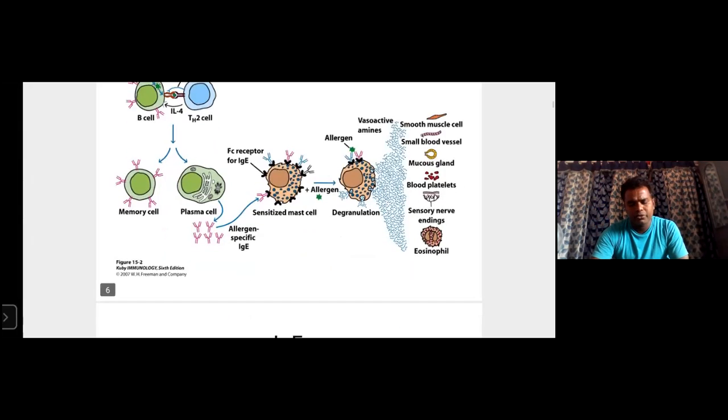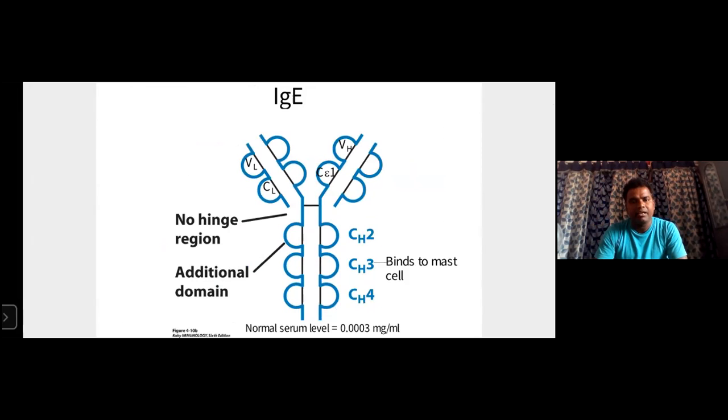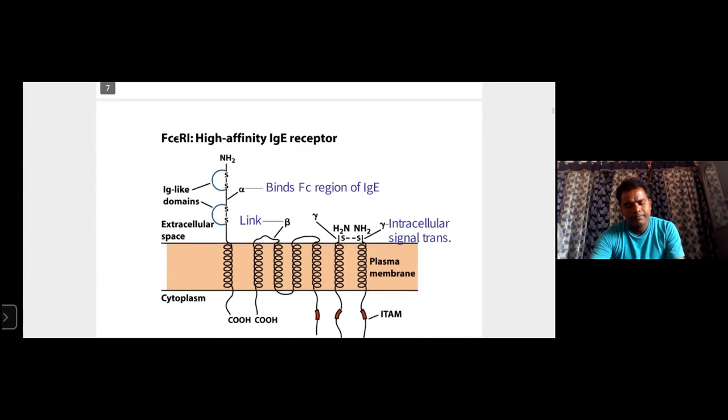Now, this is the IgE immunoglobulin we discussed in the types of immunoglobulins, right? This part is called the Fab part. This is the hinge region, with the additional domain. This is the Ig structure, and CH2, CH3, CH4 are also there, and the variable heavy chain and variable light chain are also there.